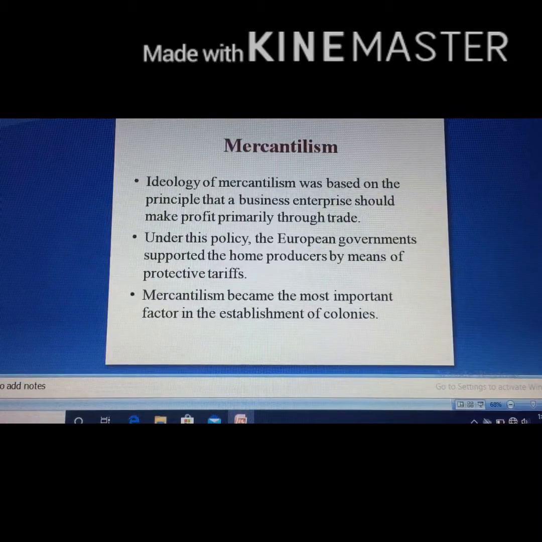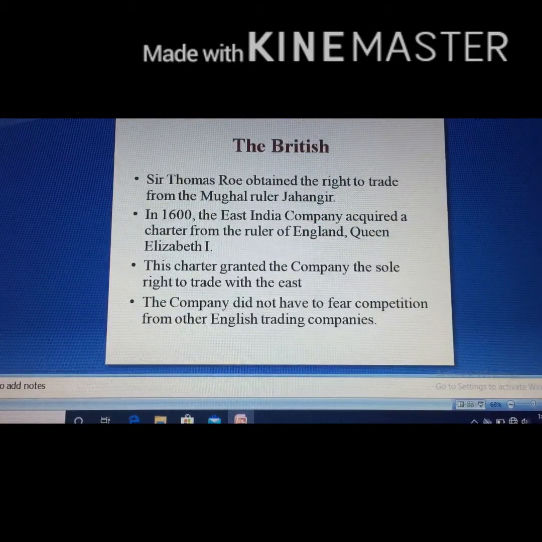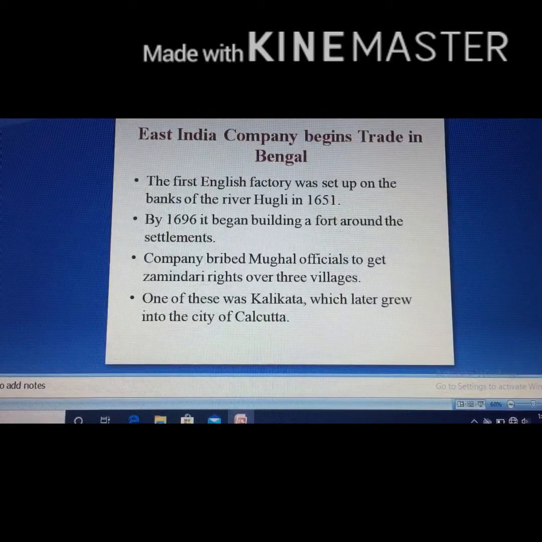Then we discussed mercantilism, how it was the most governing thing all over Europe and India, and how the policy of mercantilism led to trade wars between the Portuguese, Dutch, French, and British companies. Then we discussed how the British arrived on the Indian scene, how they got the royal charter and the concessions from the Mughal emperor, and how they started growing their trade, right?